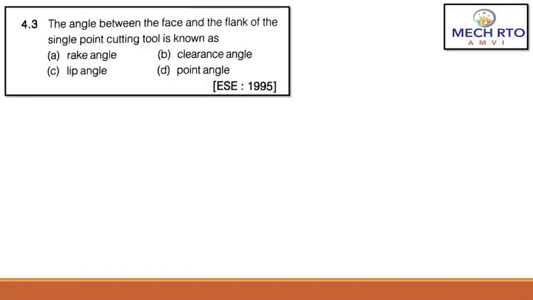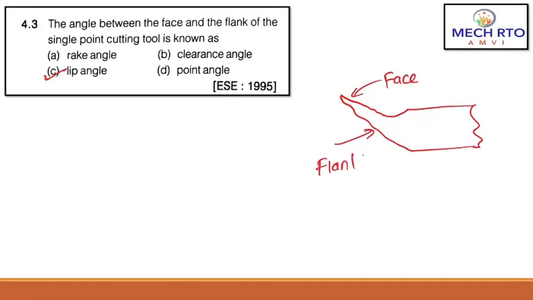Now the third question. The angle between the face and flank of a single point cutting tool is known as? The correct answer here is lip angle. As you can see here, this is a single point cutting tool. This is the face, this is the flank, and this angle is the lip angle. So here the correct answer is C, lip angle. The angle between the face and the flank of the single point cutting tool is the lip angle.